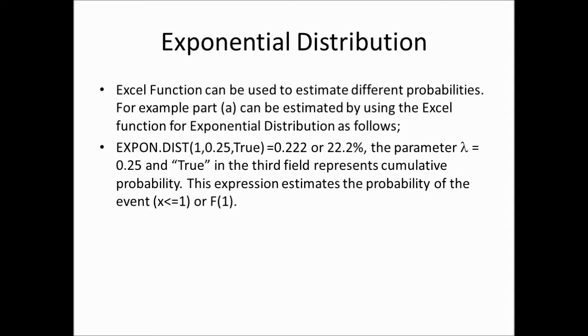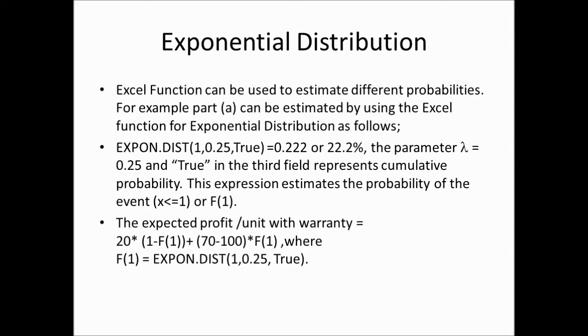So for the first one, we put expon.dist 1, 0.25, and true, because we want to find out the cumulative probability of failure within the first year, and that gives us 0.222. Lambda in this problem is 0.25. So we get 22.2% or 0.22 as a failure probability within the warranty period.